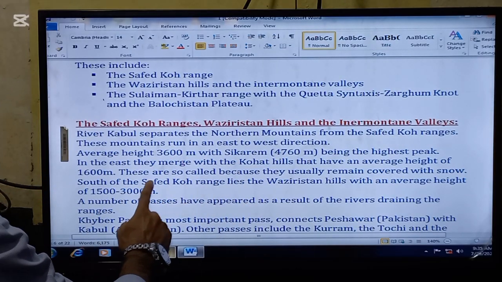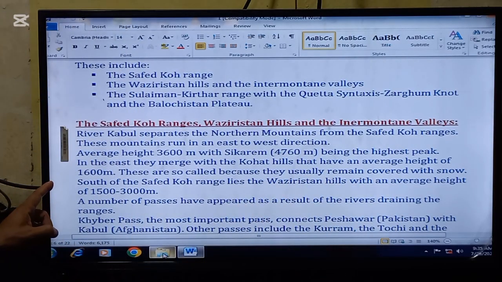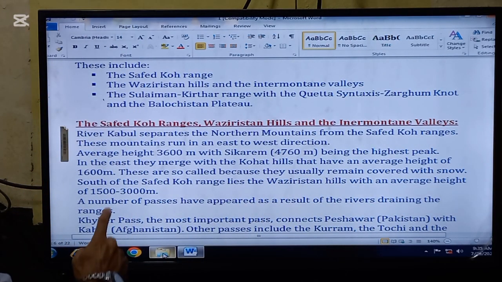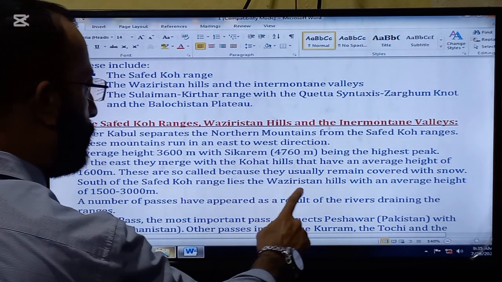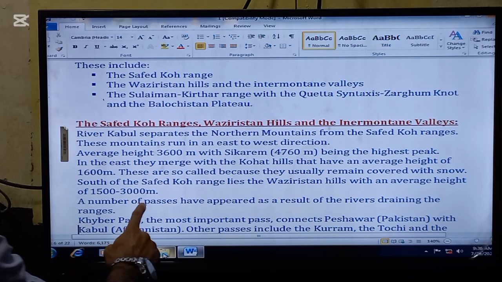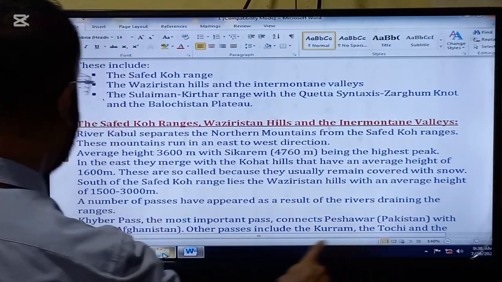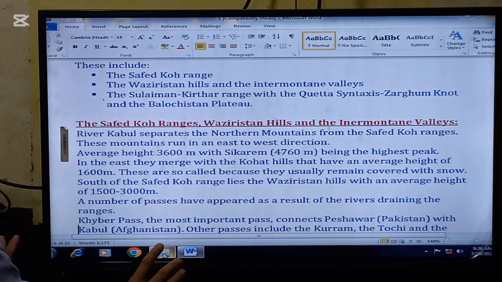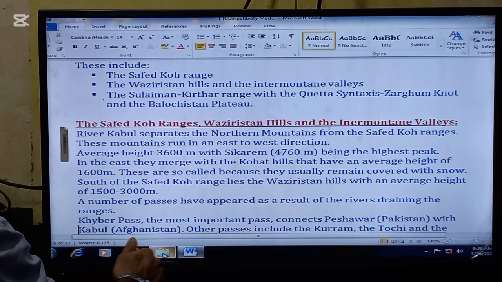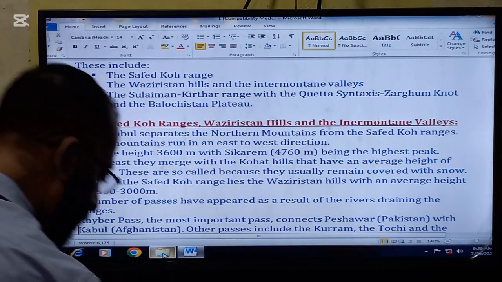In the east, they merge with the Kohat Hills that have an average height of 1600 meters. These are so called because they usually remain covered with snow. So this is the reason for their name. South of the Safed Koh range lie the Waziristan Hills with an average height of 1500 to 3000 meters. A number of passes, and this is very important, have appeared as a result of the rivers draining the ranges.